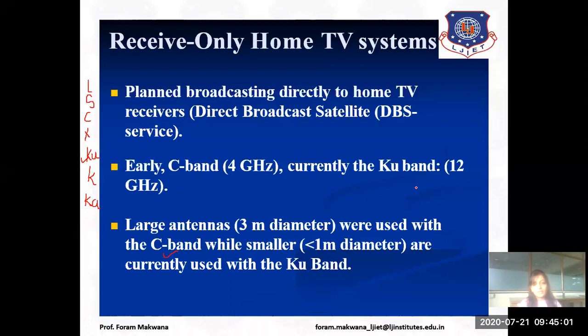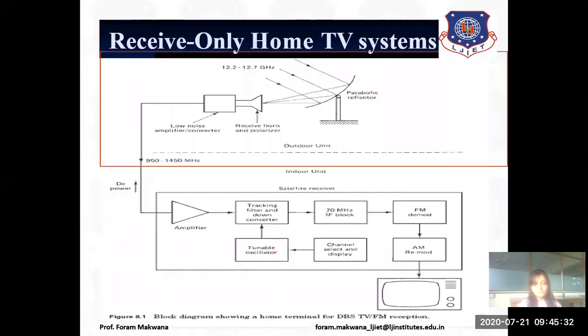But as frequency increases, the diameter decreases, because both are inversely proportional. So as I increase the frequency range, the diameter of the antenna also decreases. That's why for KU band we are currently using an antenna having a smaller diameter, that is less than 1 meter.